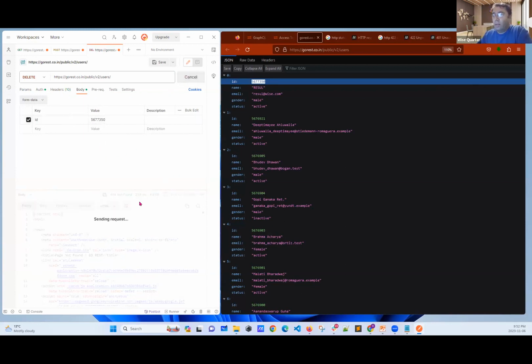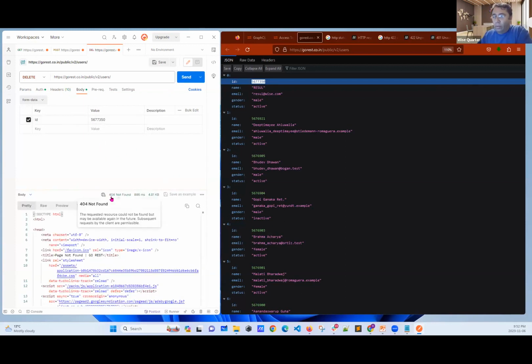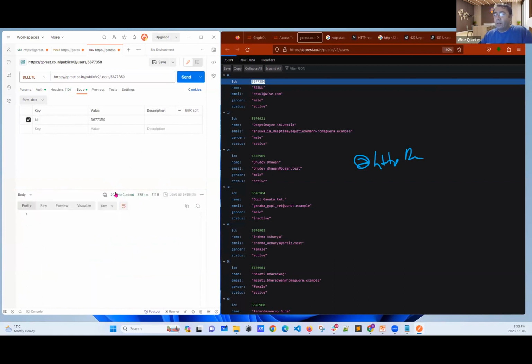Let's send it. Oh, still 404, which means if you want to delete a record, HTTP delete, they said I can accept only on my URL. When I say send, okay, everything was cool and they didn't return anything.